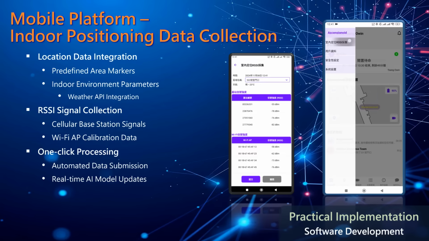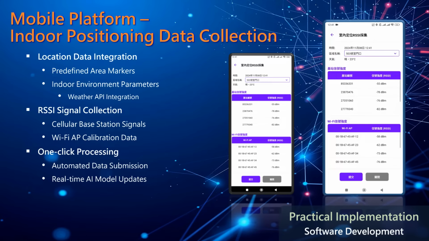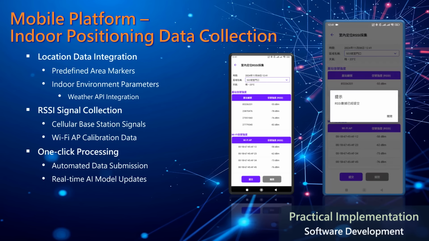Our mobile platform simplifies indoor positioning data collection through an integrated approach. Users can collect RSSI signals from 5G base stations and Wi-Fi access points at predefined indoor locations. With one click, this data is automatically processed to update our AI positioning model in real time.